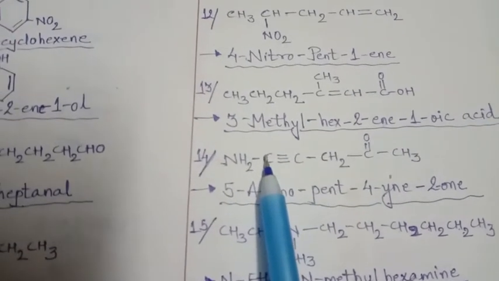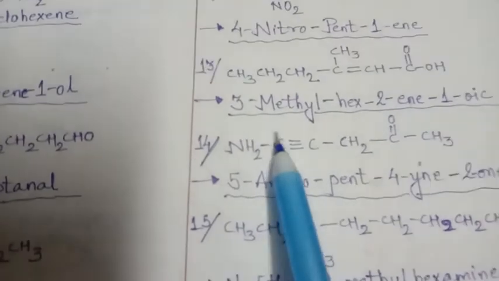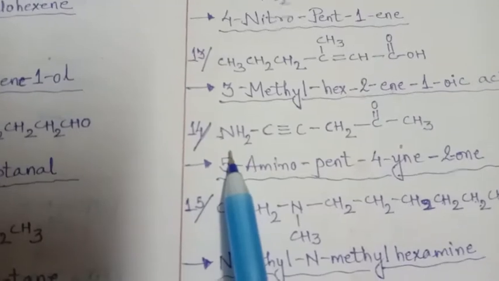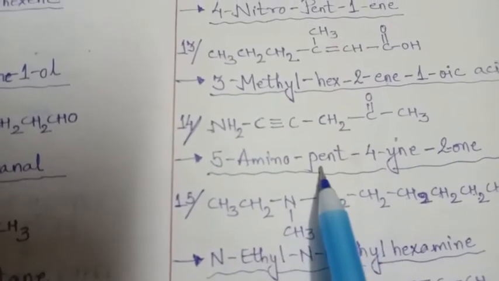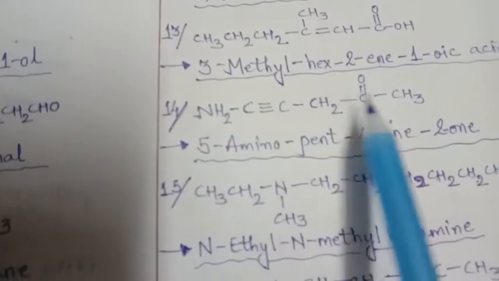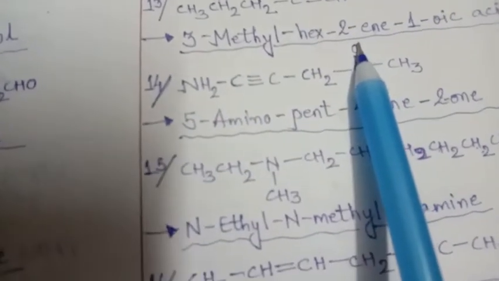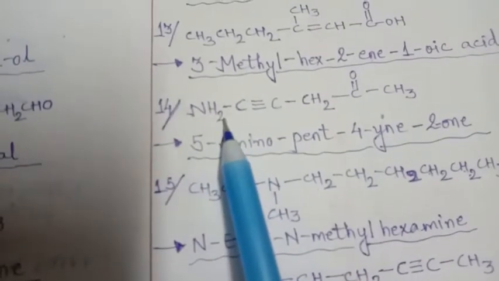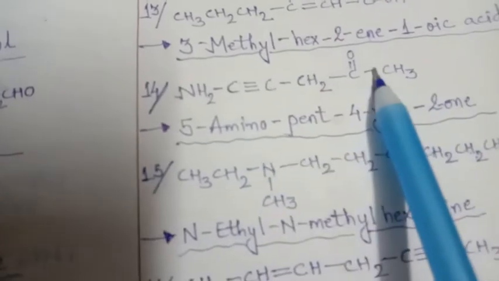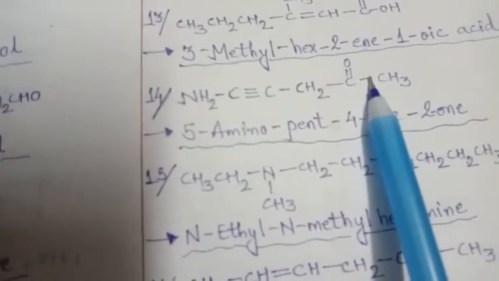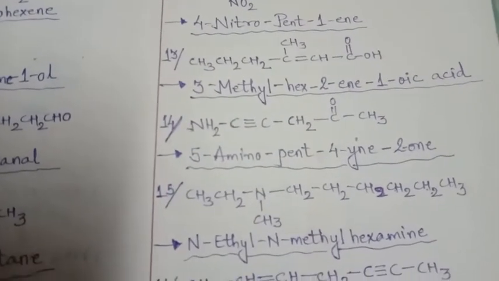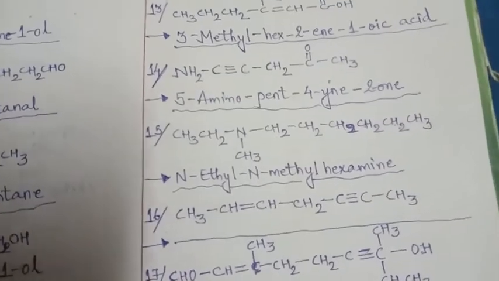So what will be considered here? Again amino is there. So amino will take the prefix. On fifth carbon amino, total 5 carbons of pent. On fourth carbon triple bond, that is ine, and on second it is ketone, that is one. 5 amino pent, 4 ine, and what is here? COO. So it is ketone group. Clear? 5 amino pent, 4 ine, 2 on.